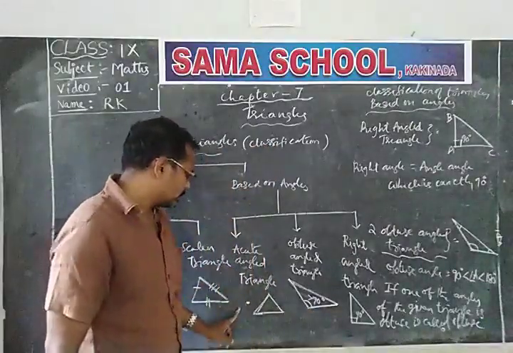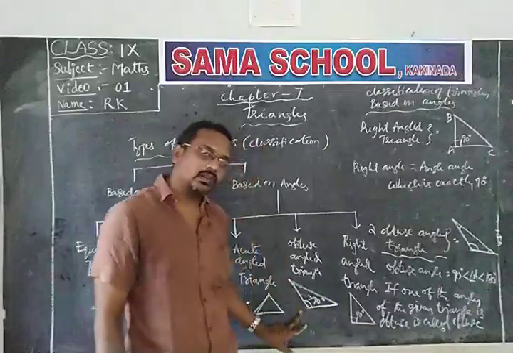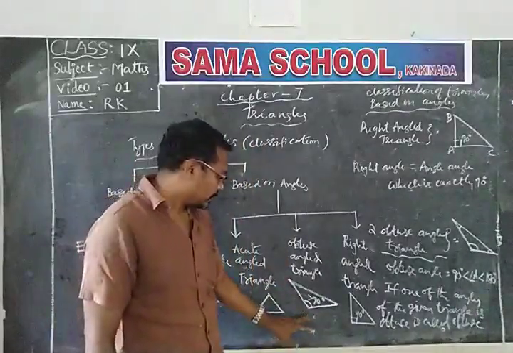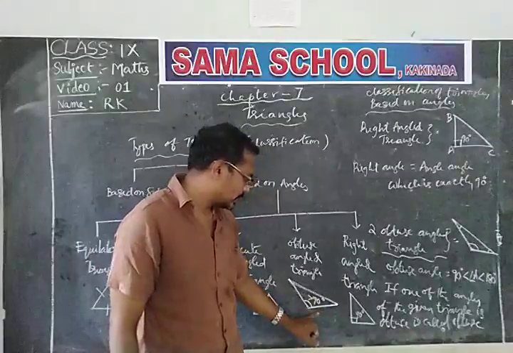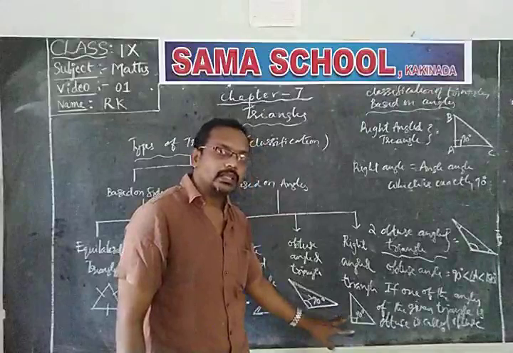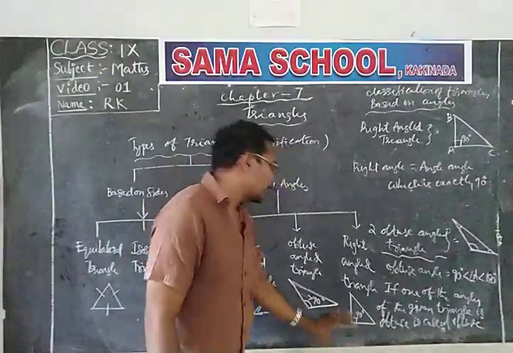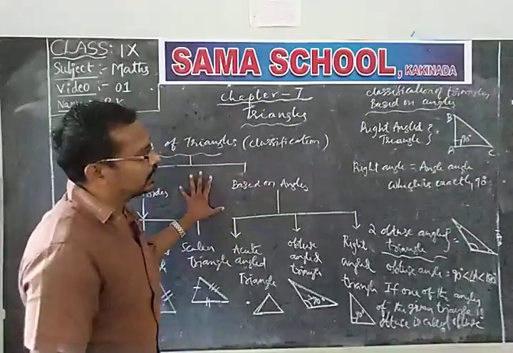The acute angle triangle is nothing but all three angles are acute. The obtuse angle triangle has one angle more than 90 degrees, that means an obtuse angle. And the right angle triangle has exactly one angle that is a right angle. So these are the classifications of triangles.